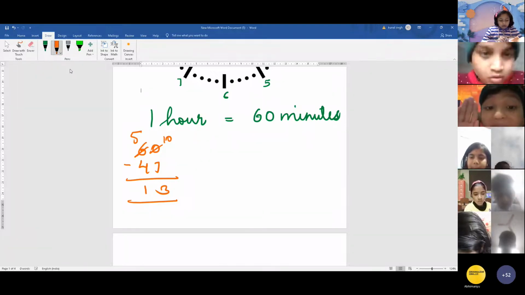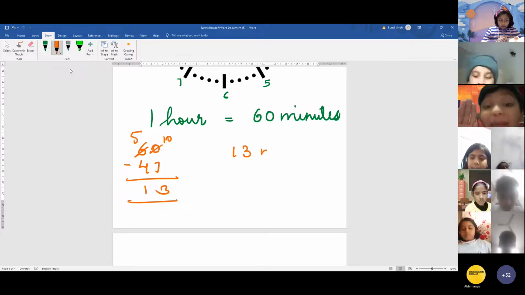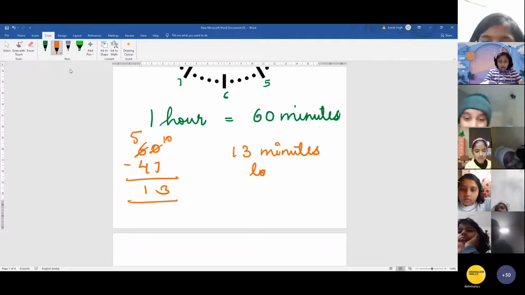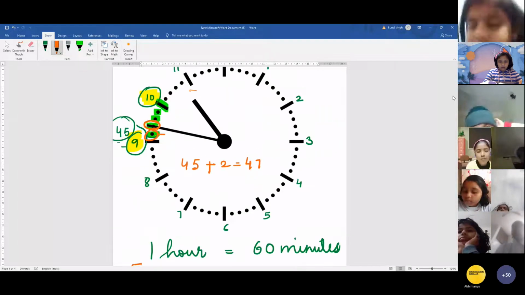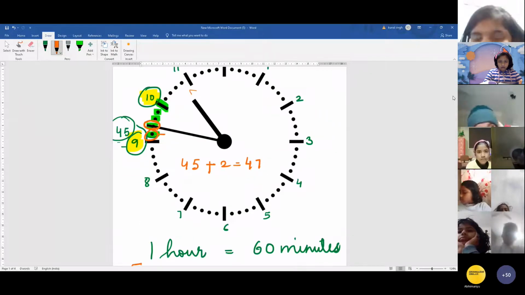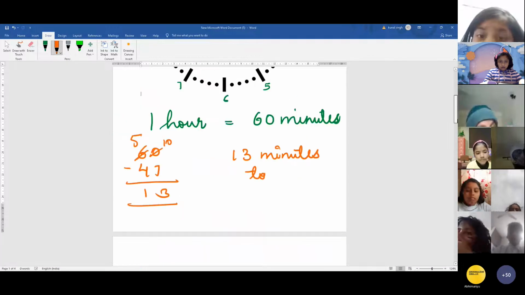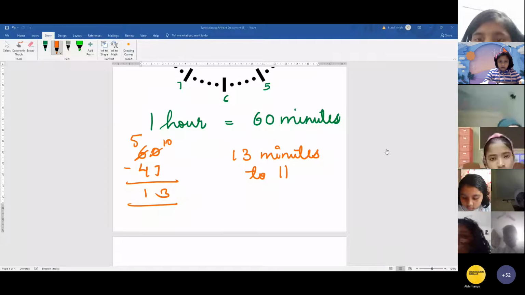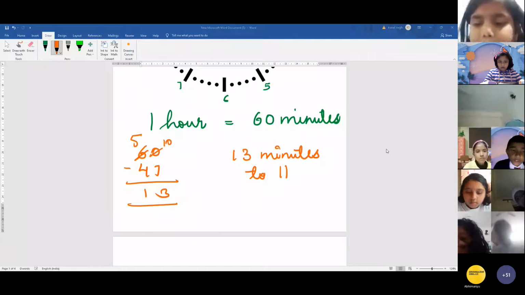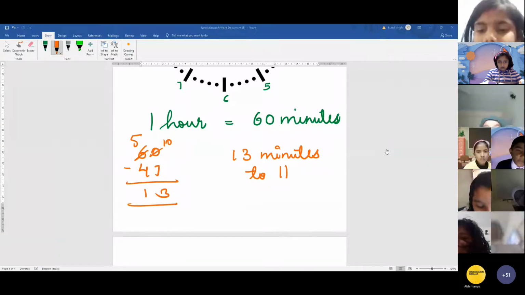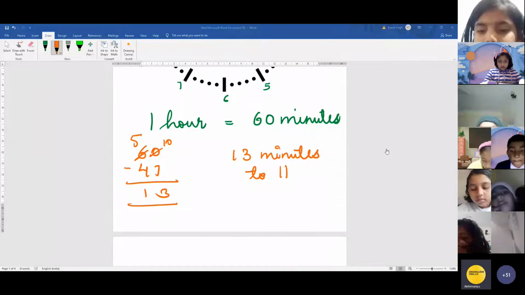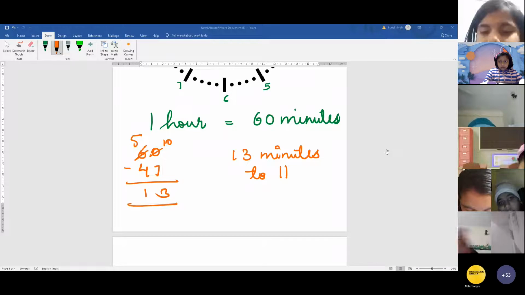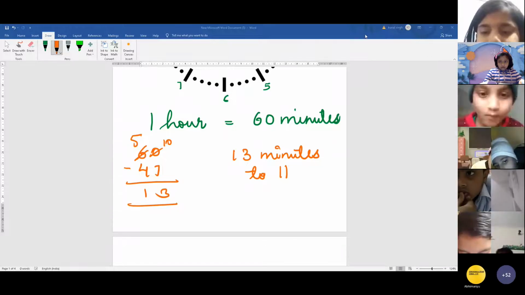So how many minutes are left? 13 minutes. So how will you tell the time now? 13 minutes to the next hour, which is 11. The hour hand is near which number? 11. So it is 13 minutes to 11. Now is it clear how you will tell the time when half the time has passed? Yes, ma'am.